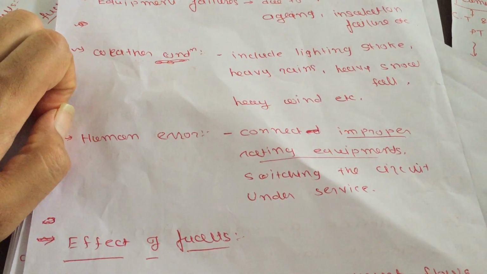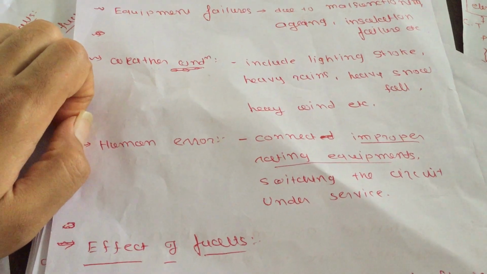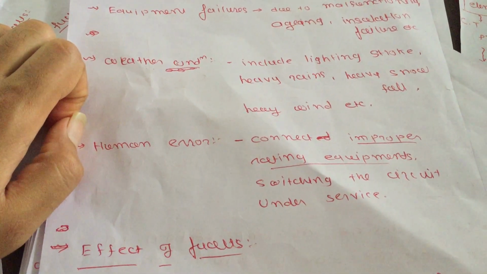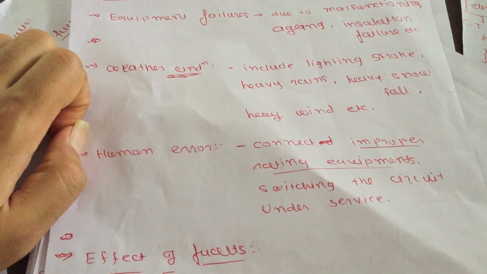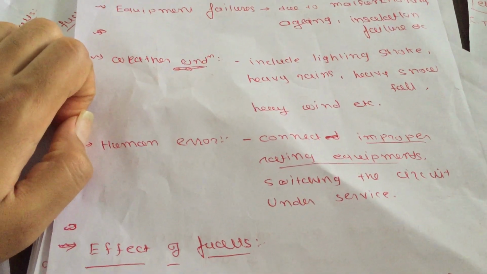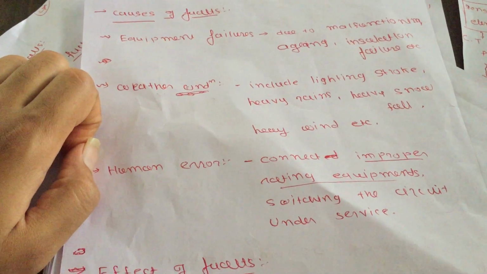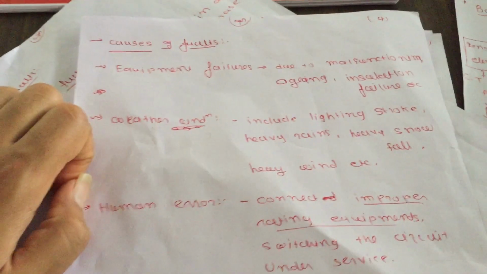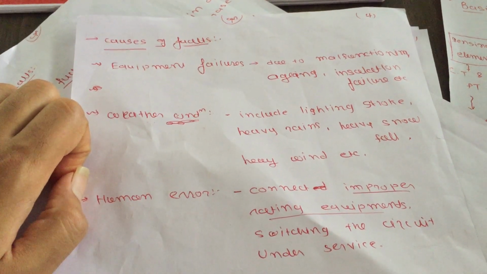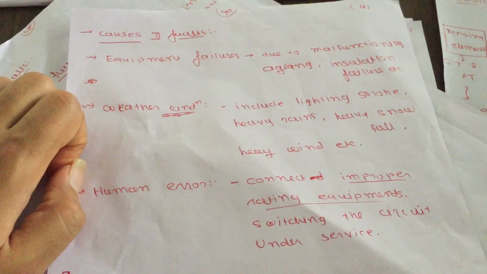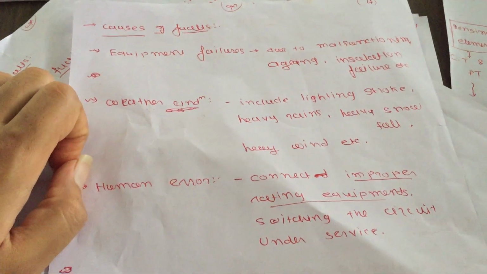The last one is human error. Due to human error, your electrical power system may also suffer from a fault. One example mentioned here is connecting improperly rated equipment. It means that you design the electrical power system for some parameters, but you actually connect equipment with different parameters. Due to this human error, a fault can occur on your power system. So these are all causes of fault in your power system. First is equipment failure, second is weather condition, third is human error. Apart from these mentioned points, any other reason can also cause a fault.